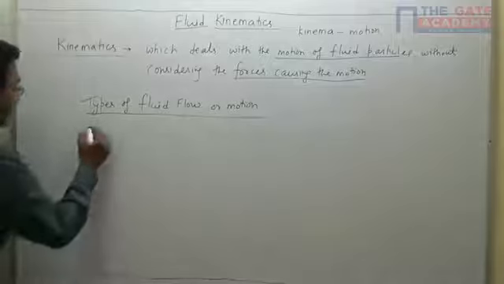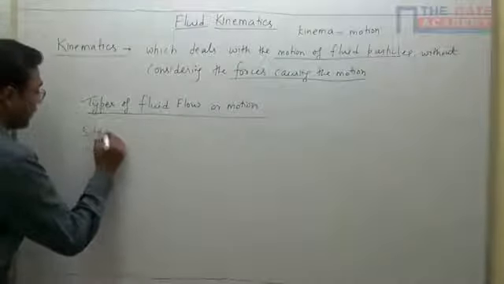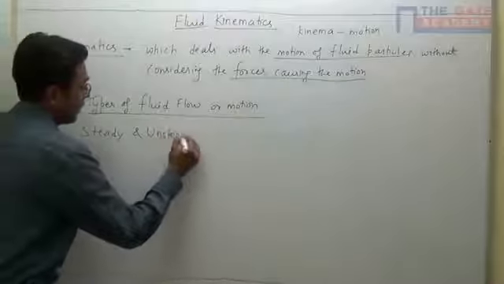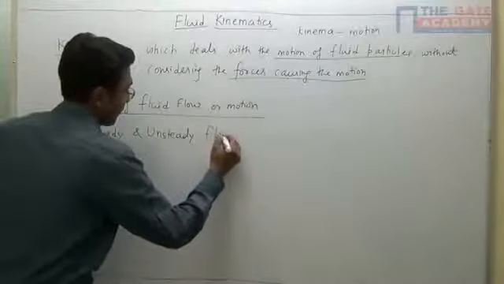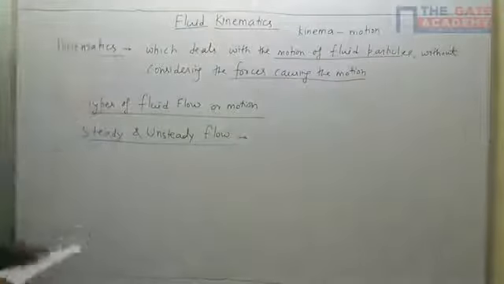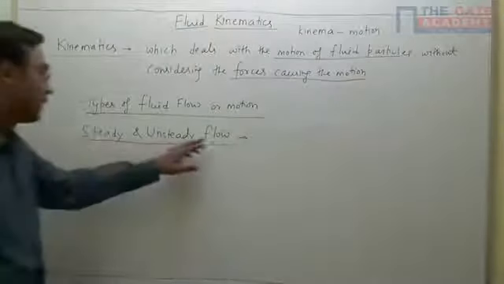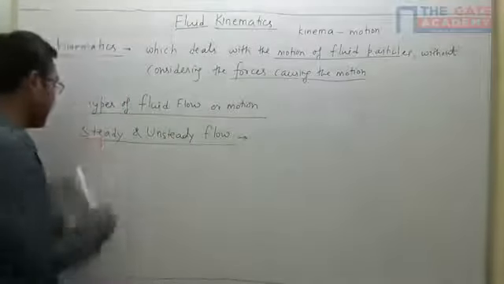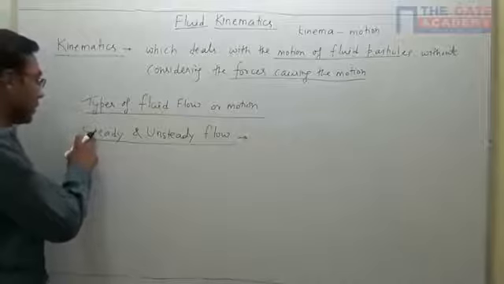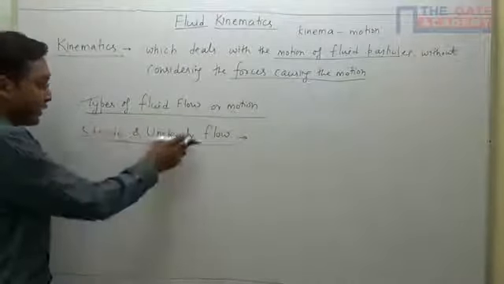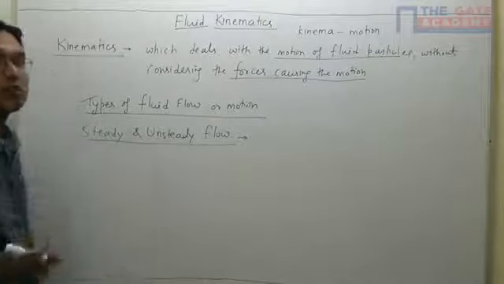First one is steady and unsteady flow. Steady and unsteady flow is related to time. Steady means T is coming here, so you can remember it this way. T is coming in steady and unsteady both. So both of these flows are related with respect to time.